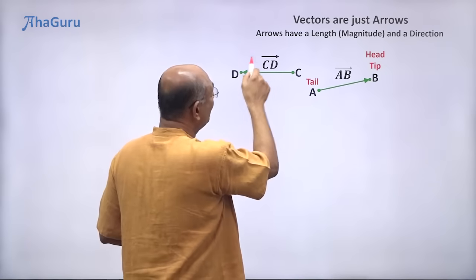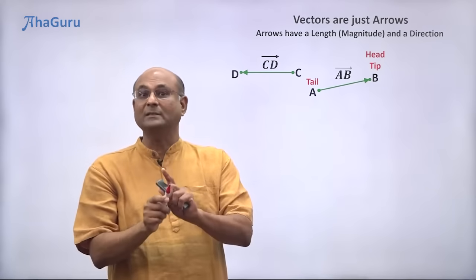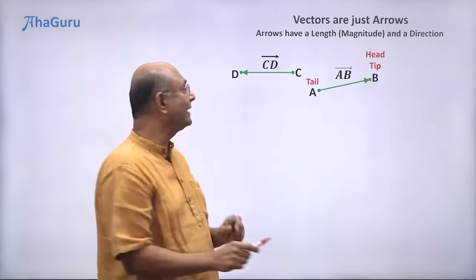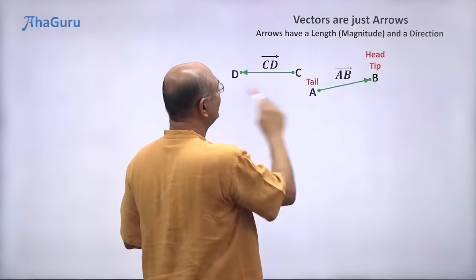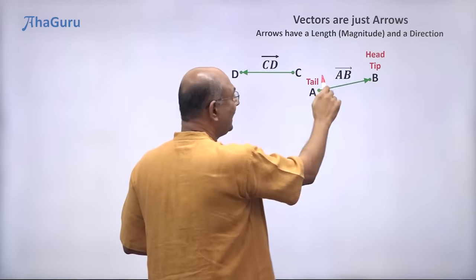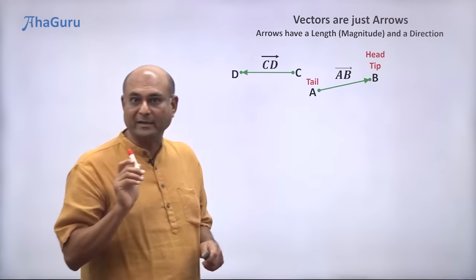So once you have the arrow pointing to the right, the first letter tells you the starting point, the tail, and the second letter tells you the head. So from C to D. C is here, D is there, so this is the vector. Same way, AB vector from A to B, so that is the vector.